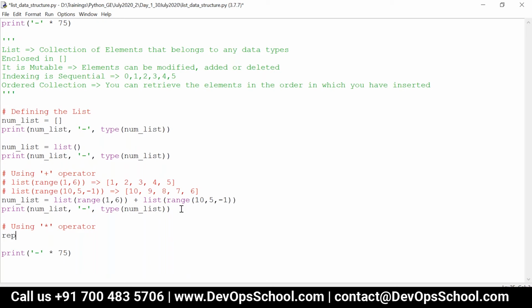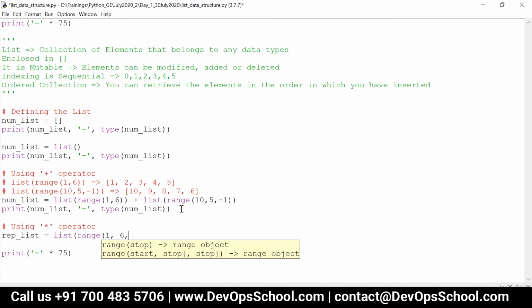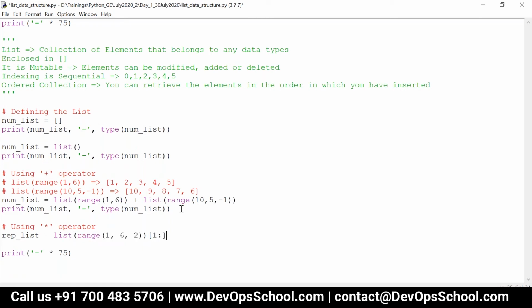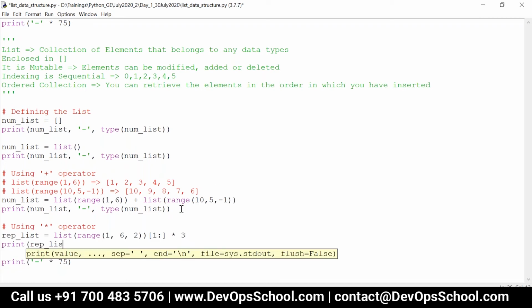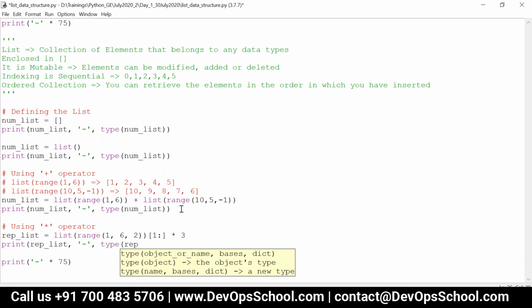Okay, so I can write rep list is equal to list of range of 1, 6, 2. And then I can say 1 colon, into 3. So now what will happen in this case? Let me explain that.